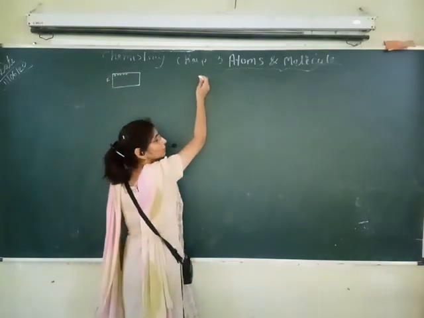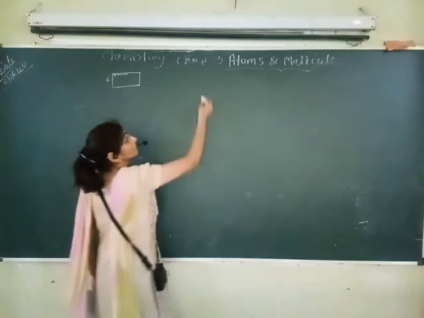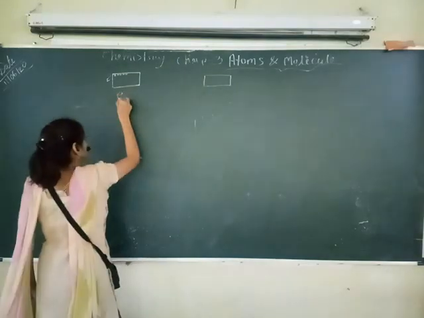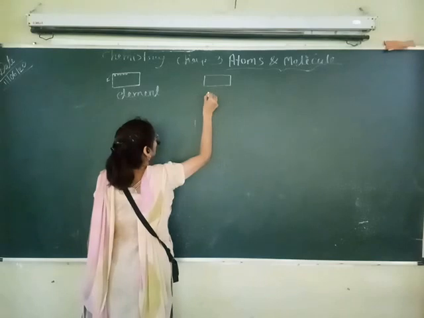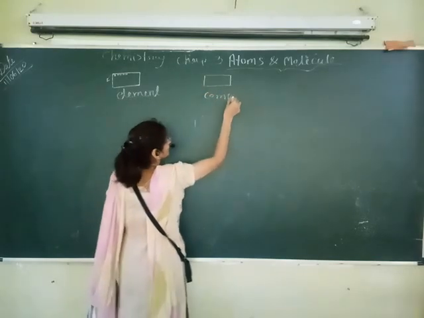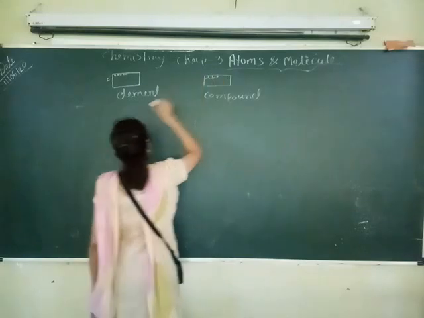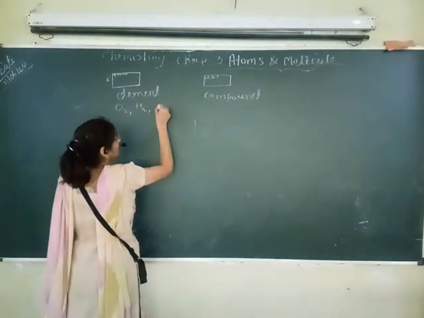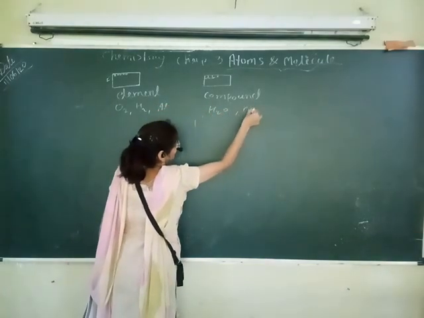And what is a molecule? It is the tiniest particle of a compound, and an atom is the tiniest particle of an element. Examples are oxygen, hydrogen, and any metal, aluminium, etc. Here H2O, carbon dioxide, that we have seen.